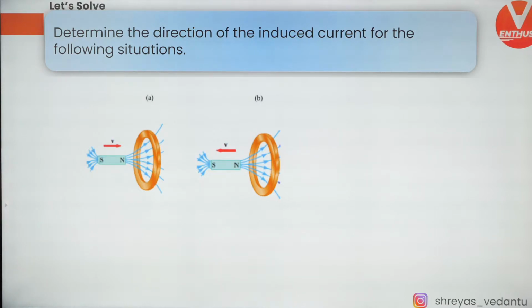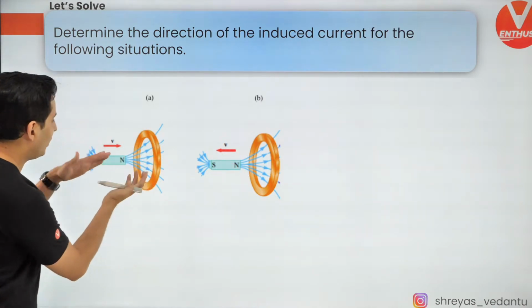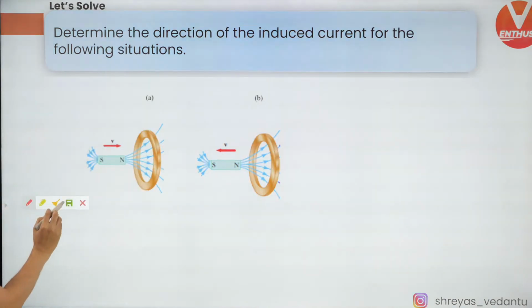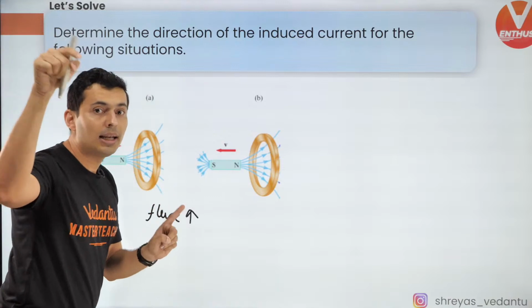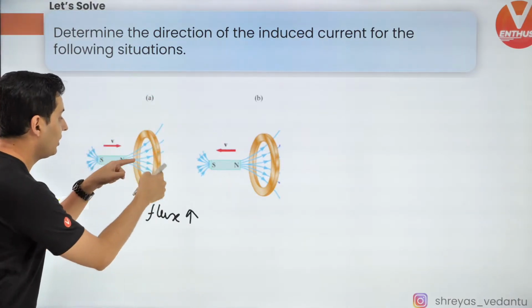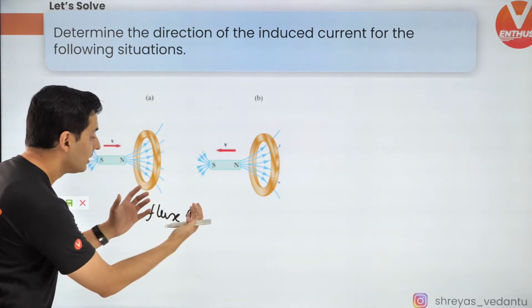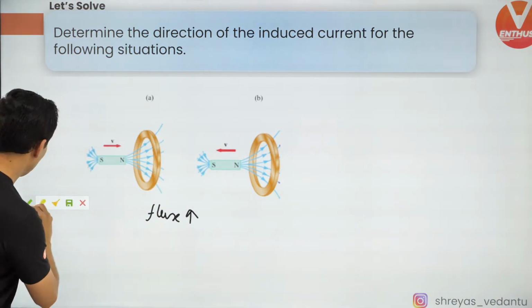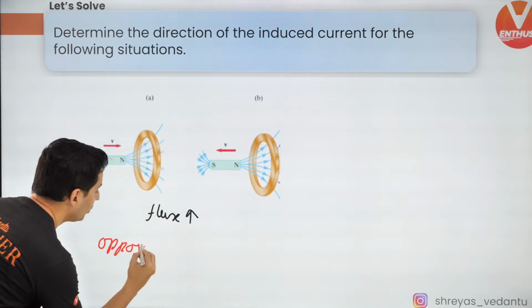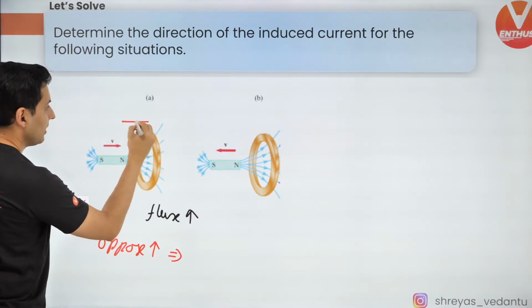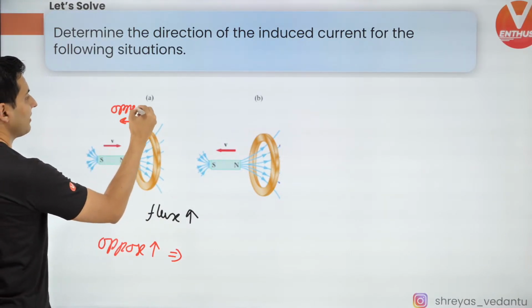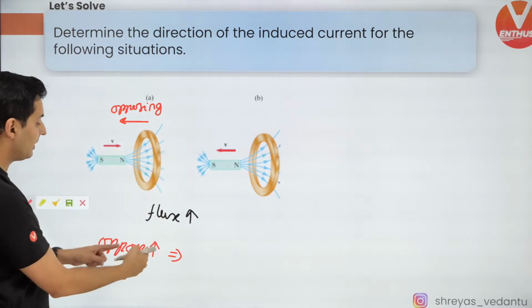Yes, let's see how it will be. Well, guys, it's not that difficult. Come on, Lenz's law. So first of all, here the flux, think about it. Here the flux is increasing. So according to Lenz, what should happen? The current should oppose the flux increase. It should try to decrease. To oppose the increase, the flux will try to decrease in this direction. So it will create an opposing flux, preventing that increase.